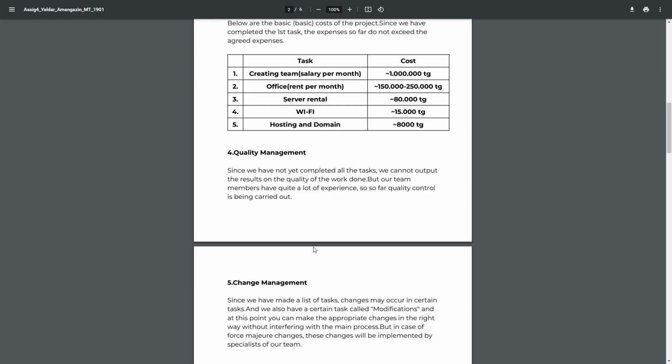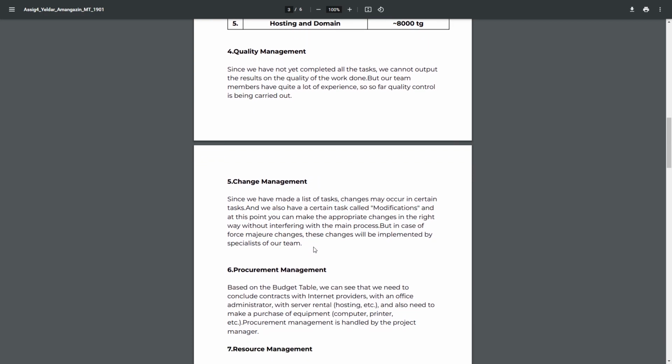So fifth is change management. Since we have made a list of tasks, changes may occur in certain tasks. And we also have a certain task called modifications. And at this point, you can make the appropriate changes in the right way without interfering with the main process. But in case of force majeure changes, these changes will be implemented by specialists of our team.